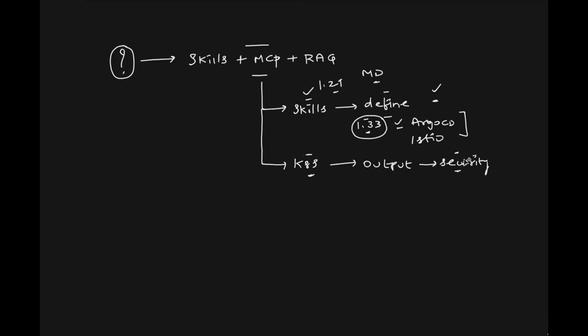The Reddit code has some security issue. If you use an MCP server, you can eliminate that because the MCP server tells the agent, if you are using the Kubernetes MCP server, go to the Kubernetes official documentation and read the information from there and give the output to the user. So your output will be secure.